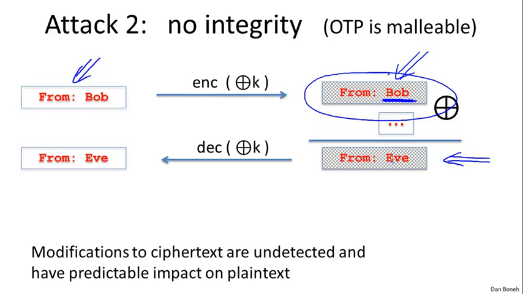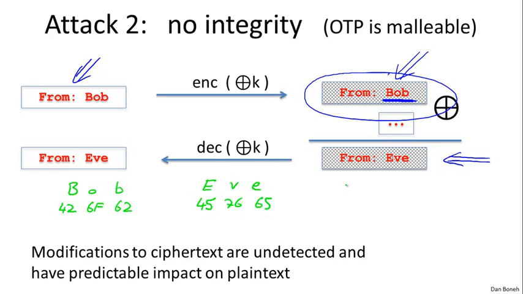So just to be specific, let's look at what these 3 characters need to be. Let's look at the word Bob, and I'm going to write it in ASCII. So Bob in ASCII corresponds to 42 hex, 6F hex, and 62 hex. So capital B is 42, little o is 6F, little b is 62. The word Eve is encoded as 45 hex, 76 hex, and 65 hex.